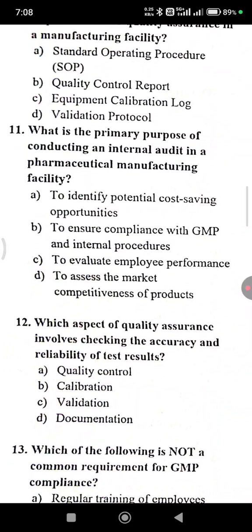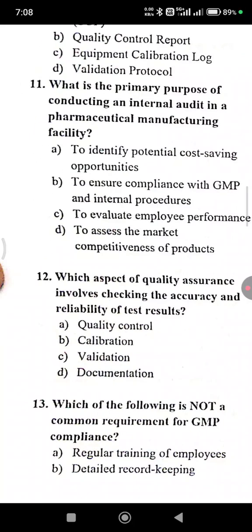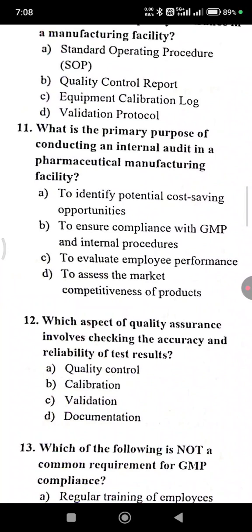What is the primary purpose of conducting an internal audit in a pharmaceutical manufacturing facility? That is option B, to ensure compliance with GMP and internal procedures. Not to identify potential cost saving opportunities. Option B is the right answer.